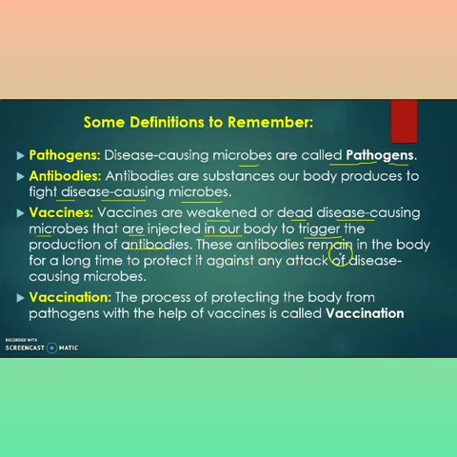These antibodies remain in the body for a long time to protect it against any attack of disease causing microbes. Vaccination: the process of protecting the body from pathogens with the help of vaccine is called vaccination. So these are very important definitions which are generally asked in the examination.